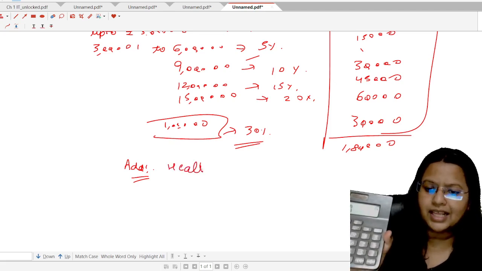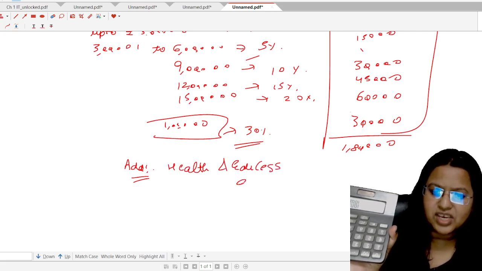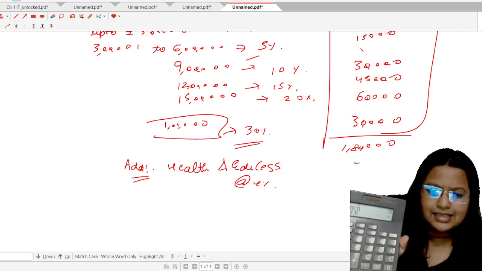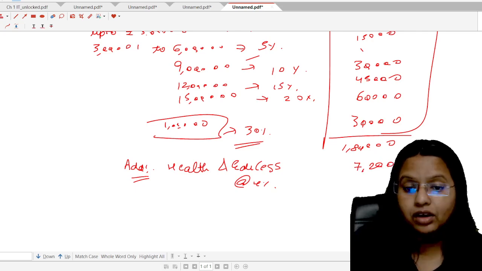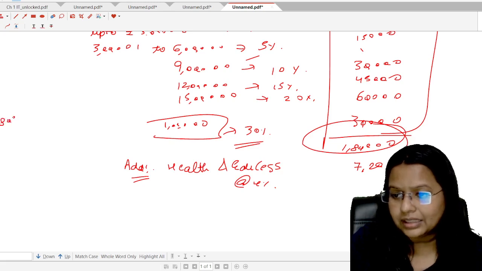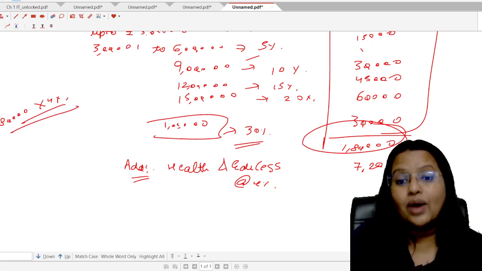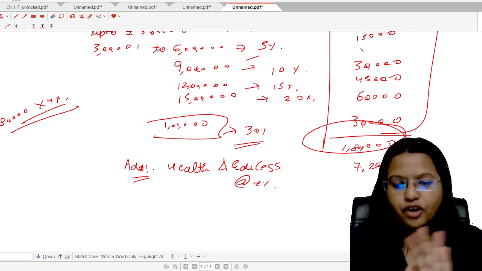What is the rate of the health and education cess? That is a 4%. Okay. Health and education cess at the rate 4%. So multiply by 4%. 7,200. Now, 4% of what? 4% of this tax liability, that is 1,80,000 multiplied by 4%. This is the trick here. You have to take the 4% of the 1,80,000. That is of the tax liability only, not of the total income.